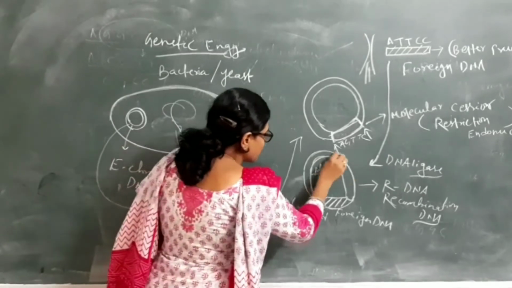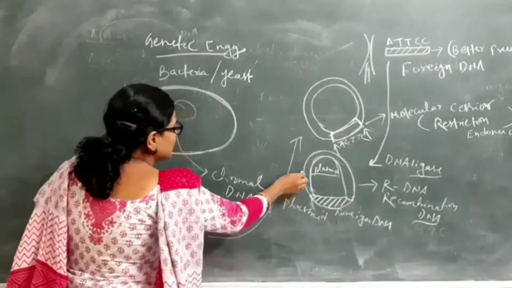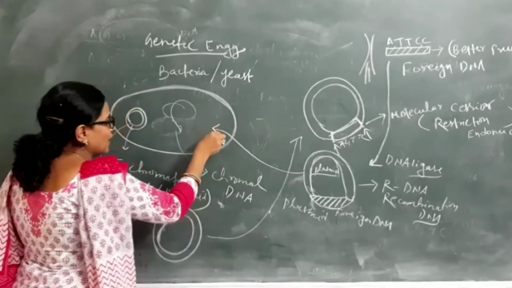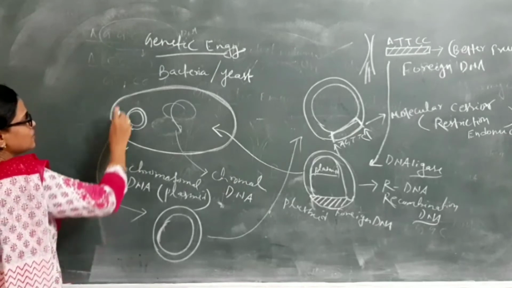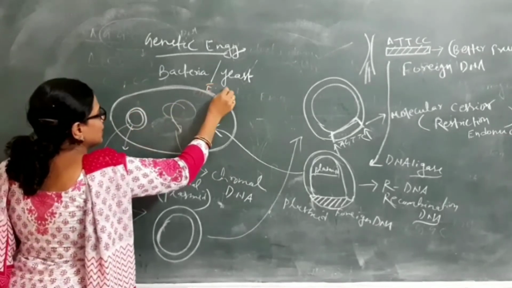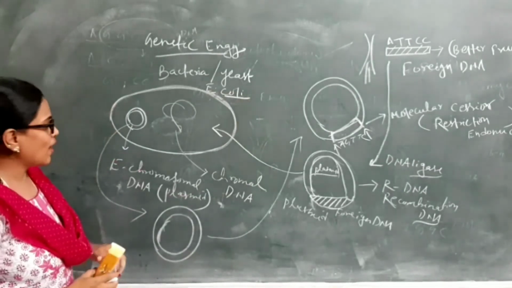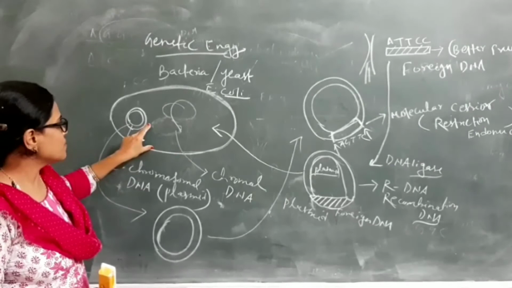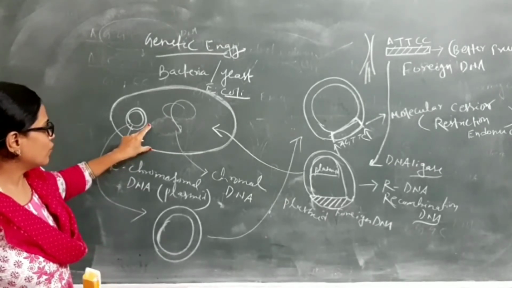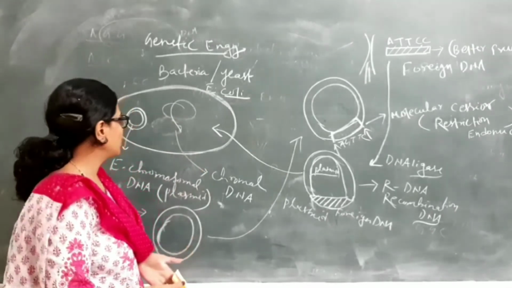After the production of recombinant DNA, we will introduce this recombinant DNA inside a bacterium, for example E. coli, Escherichia coli. Escherichia coli is present in the intestine of our body, which is mainly used for removal of waste material from our body.